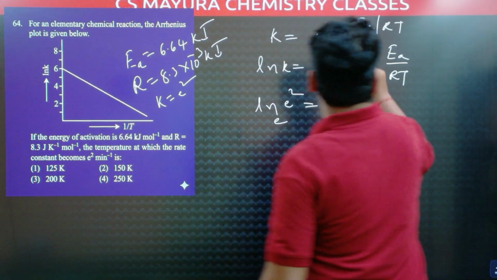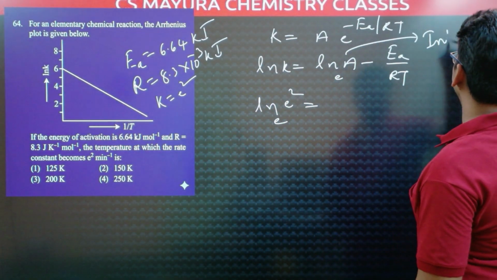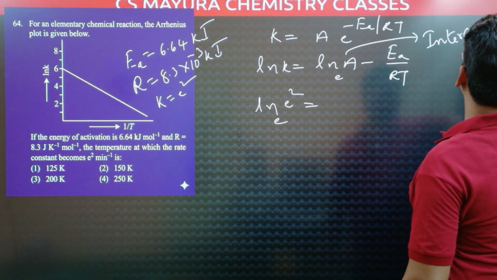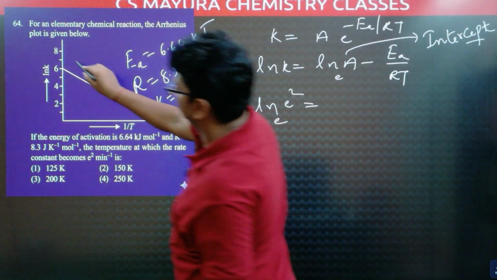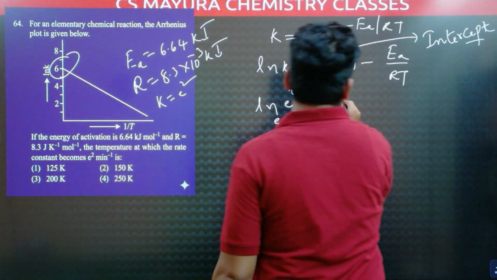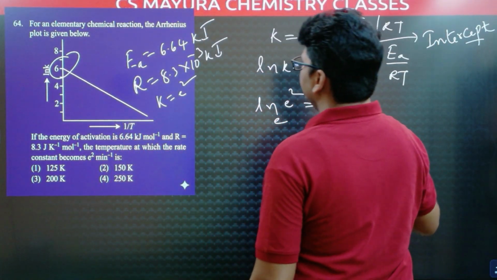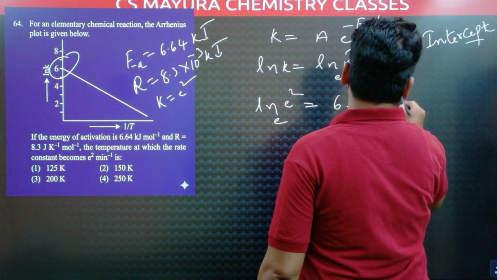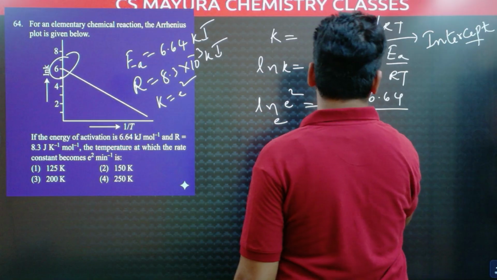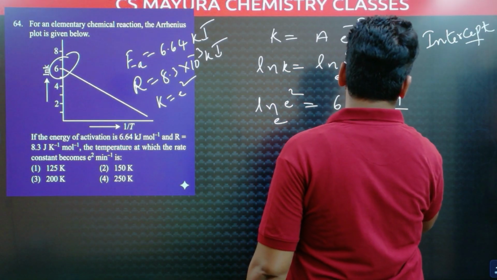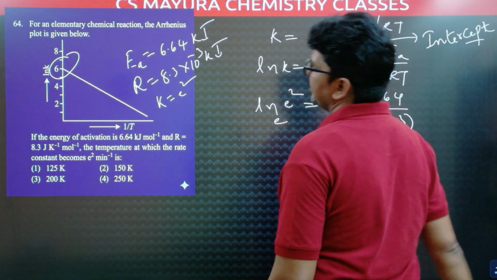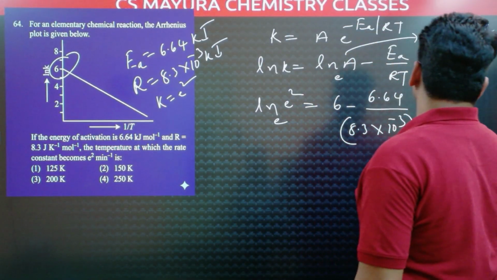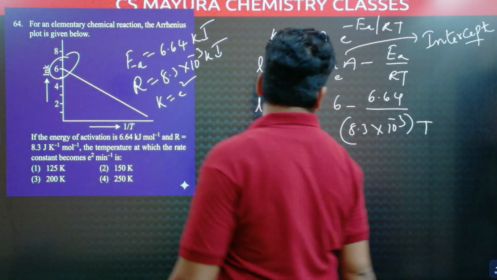And ln A is the intercept. What is the intercept from the graph? Positive intercept, that is 6. So 6 minus activation energy 6.64 divided by R value 8.3 into 10 power minus 3 and temperature. We have to find the temperature.